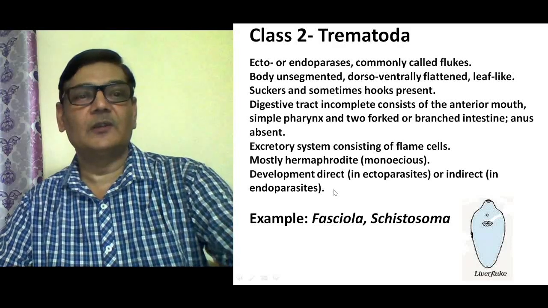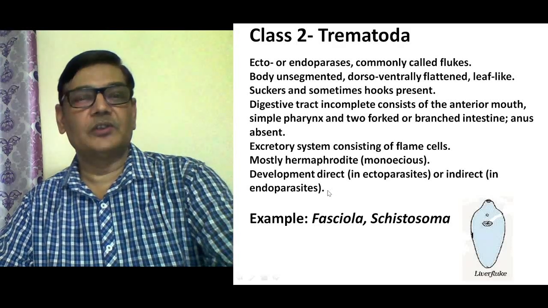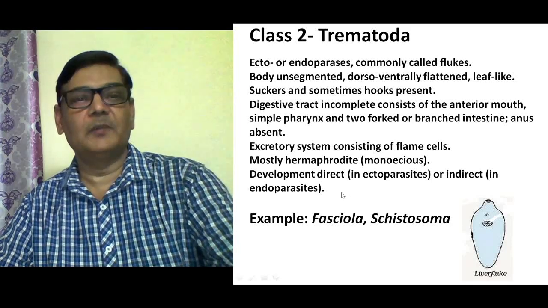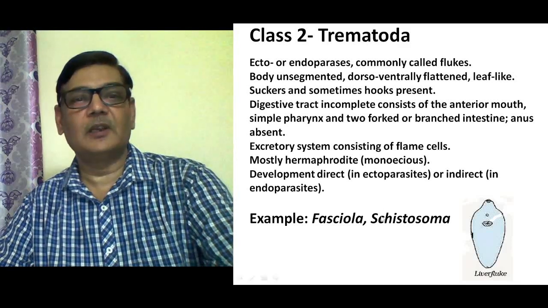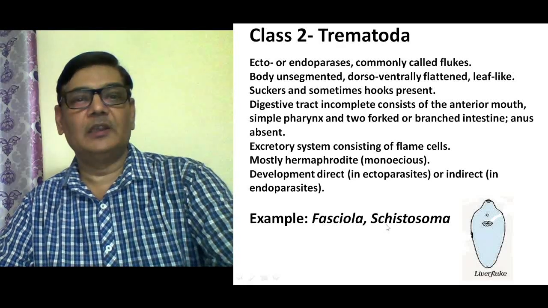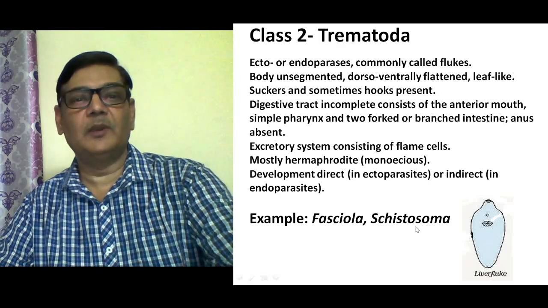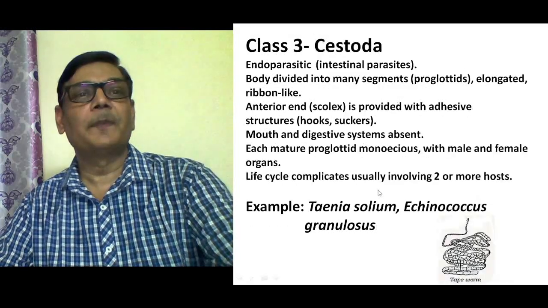And as I said, the larval stages could be sporocyst, redia, cercaria, and metacercaria. These are the larval stages present in case of Fasciola hepatica. And the examples are Fasciola, a genus which includes a number of species. Then Schistosoma, that is blood fluke, found in the blood. These are two examples cited over here.